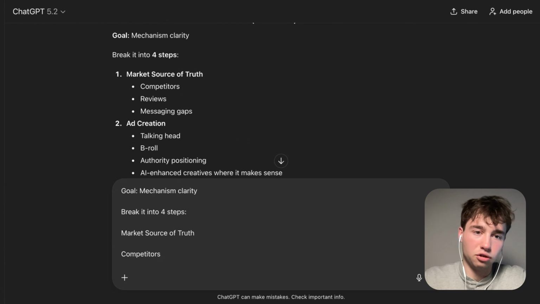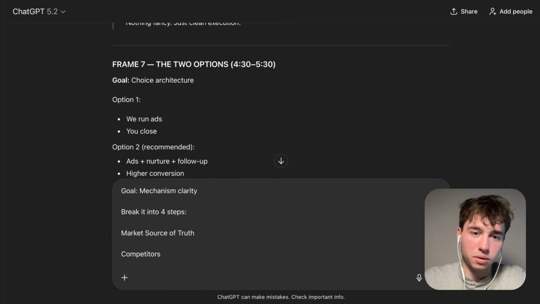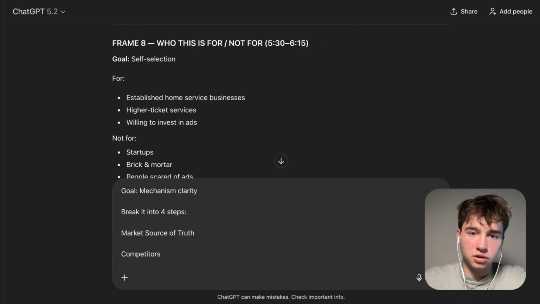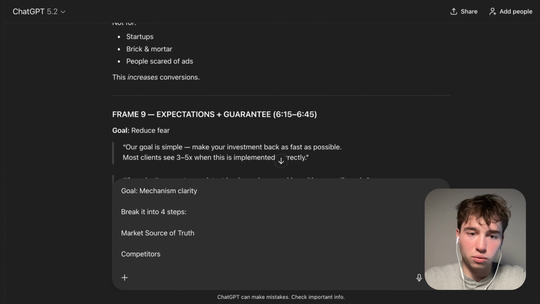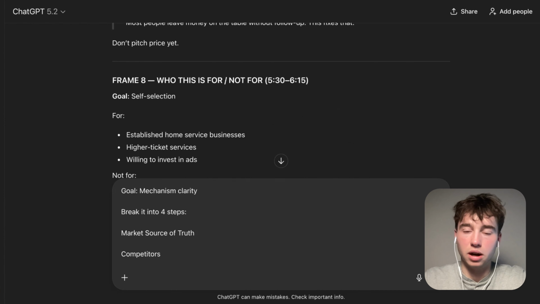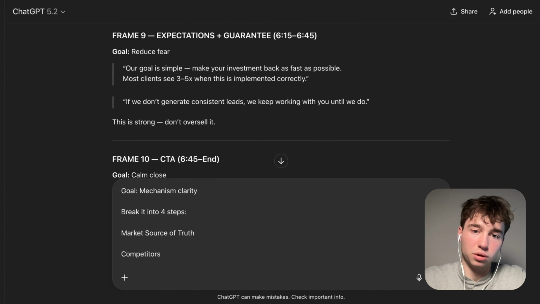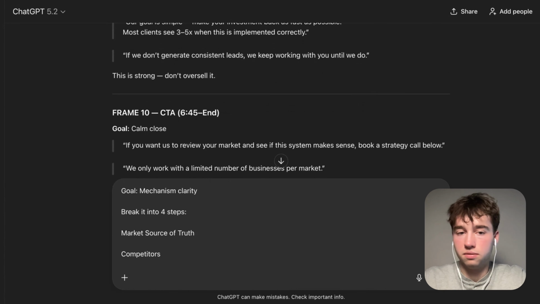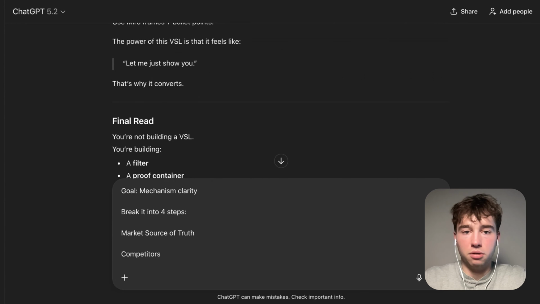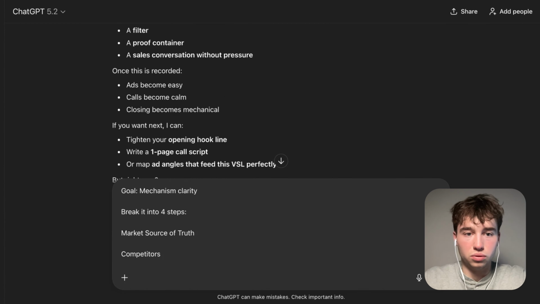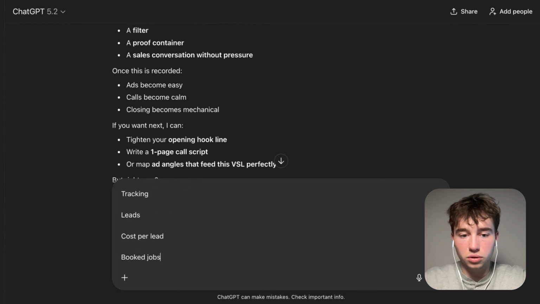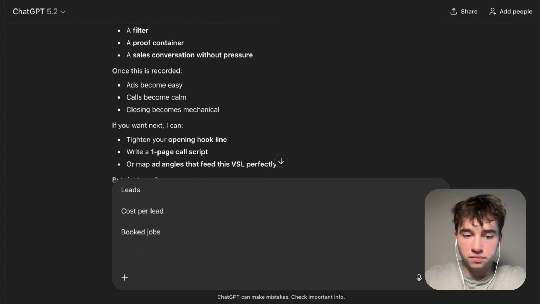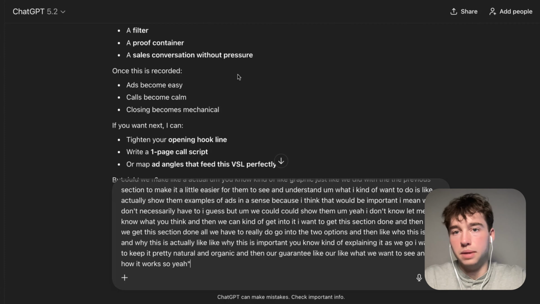I want to get this section done, and then once we get this section done, all we have to really do is go into the 2 options, and then who this is for and why this is actually important, kind of explaining it as we go. I want to keep it pretty natural and organic, and then our guarantee, like what we want to see and how it works. So yeah, cool. Once this is recorded, we're pretty much set up and ready to rock. The whole goal here is to essentially create this from the mechanism side.